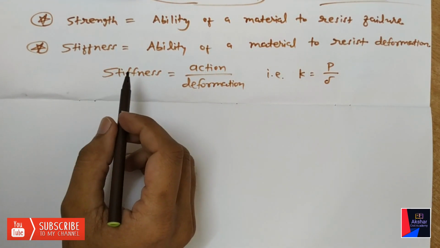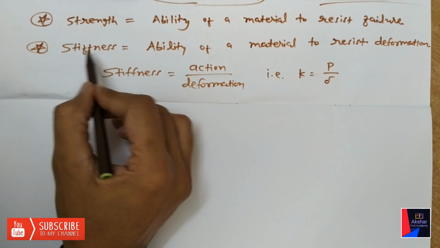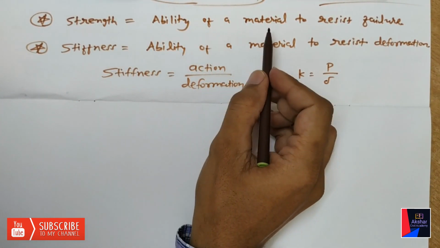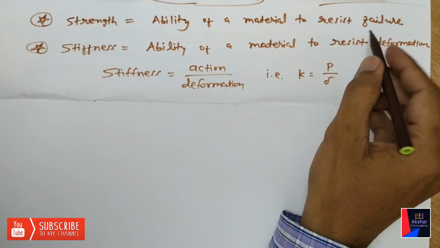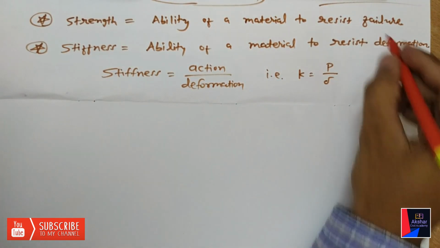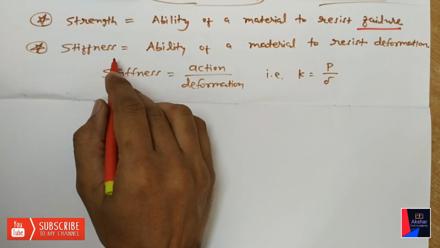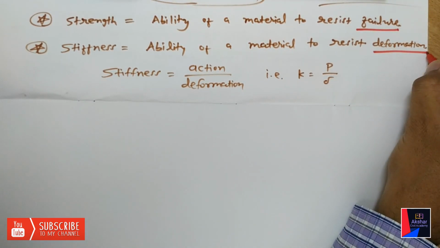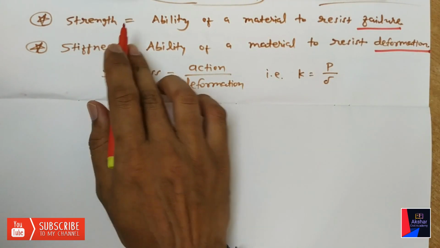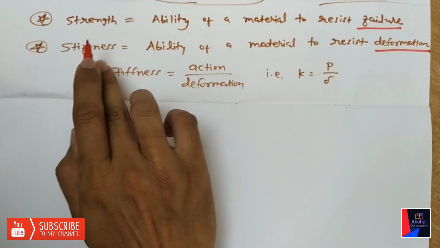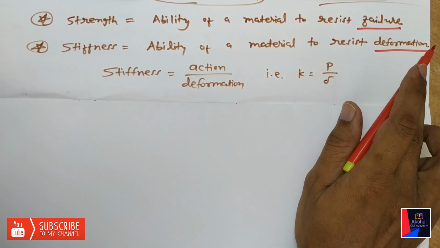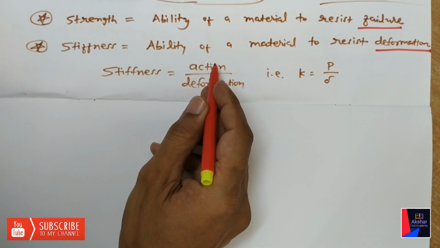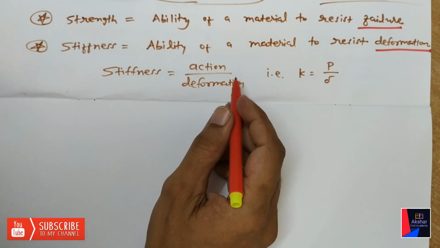There are 2 words to understand: strength and stiffness. Strength is the ability of a material to resist failure. And stiffness is the ability of a material to resist the deformation. So strength resists failure and stiffness resists the deformation. So we can say stiffness is equal to action upon deformation, action over deformation.